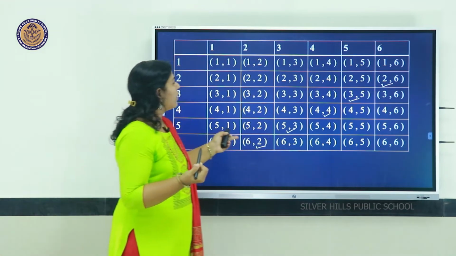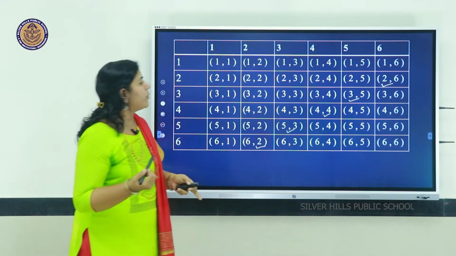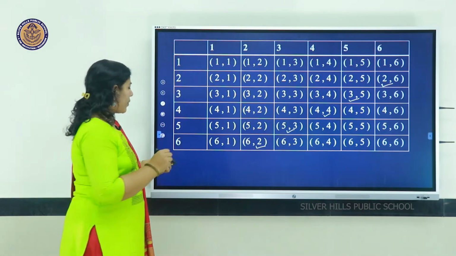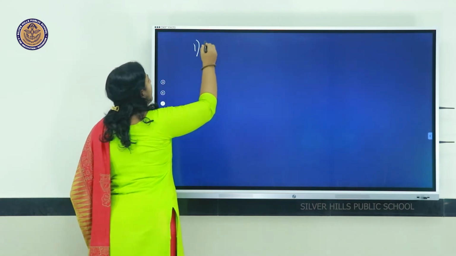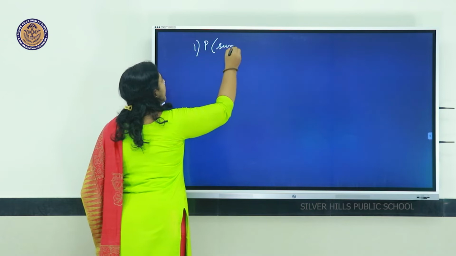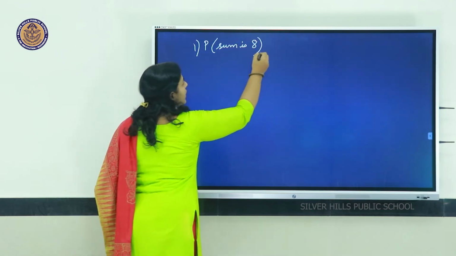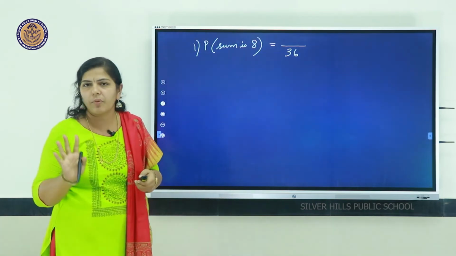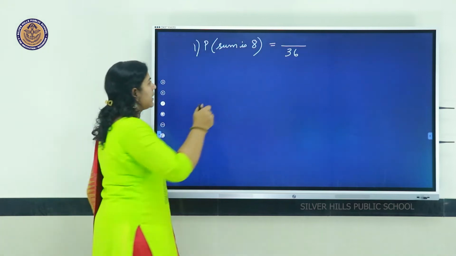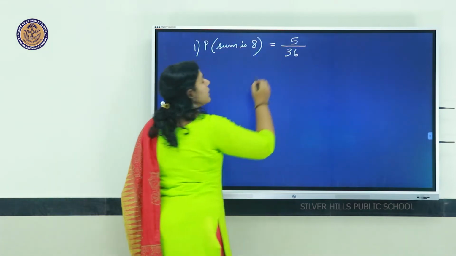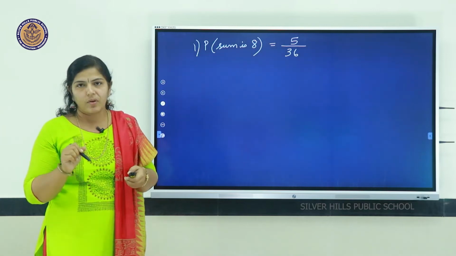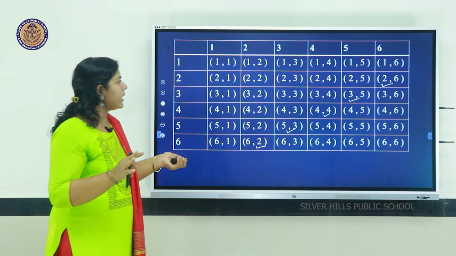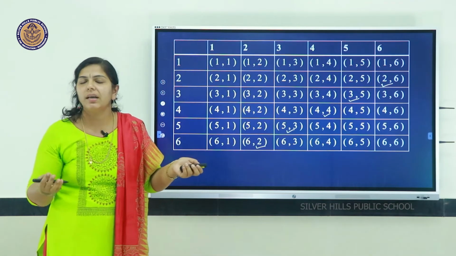No, only this much, that is 1, 2, 3, 4, 5 possibilities where the sum is 8. Out of 36 outcomes, there are 5 possibilities where you have the sum 8, that is 5 out of 36. That is the first case. From the sample space we have to find out which numbers when added give 8.